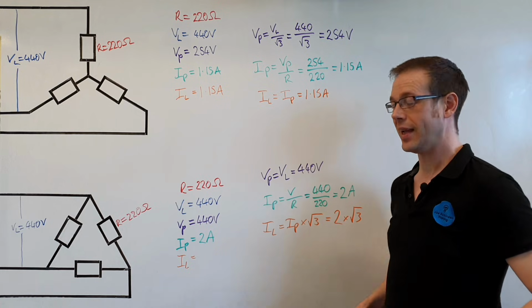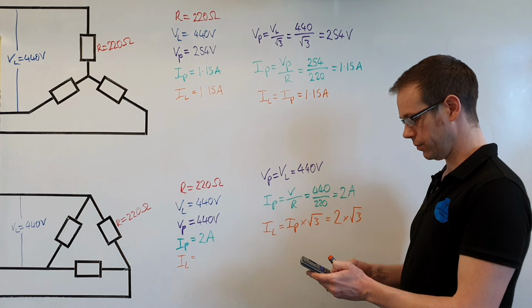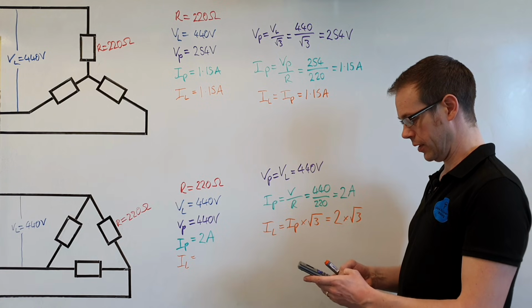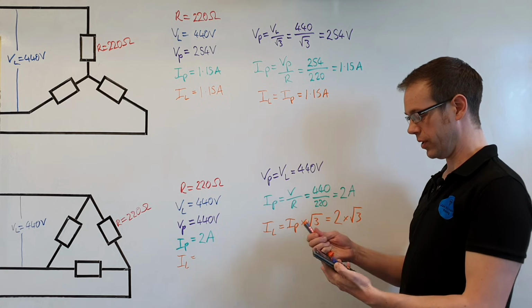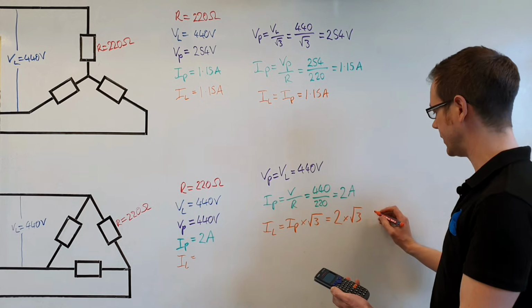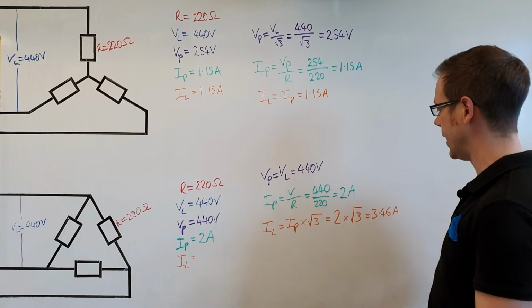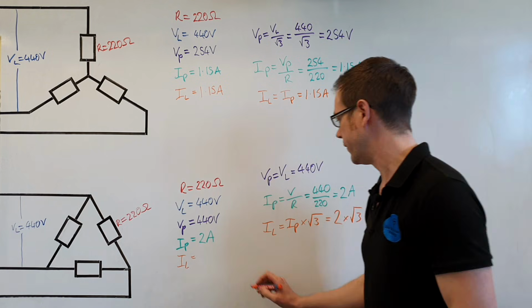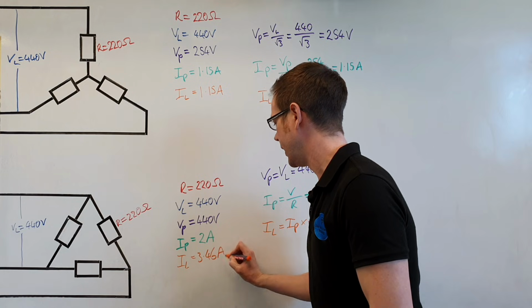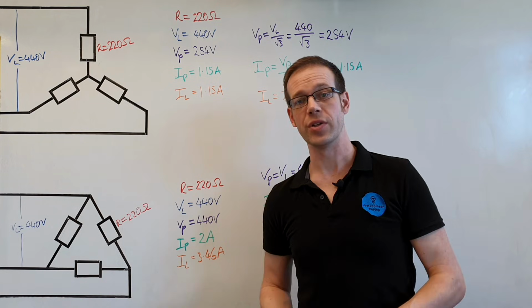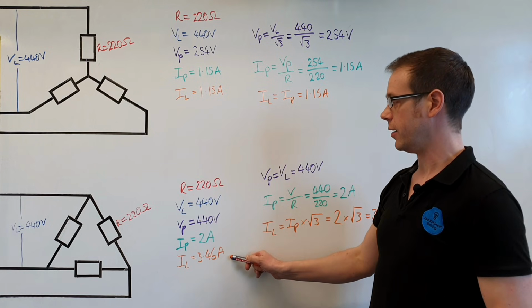And once again, if we put that into our calculators, 2 times root 3, that gives us 3.46 amperes. So we'll put that onto our list of definitive answers, 3.46. And there you can see that we've answered question 6 now. We've got our phase voltage, our phase current, and our line current.